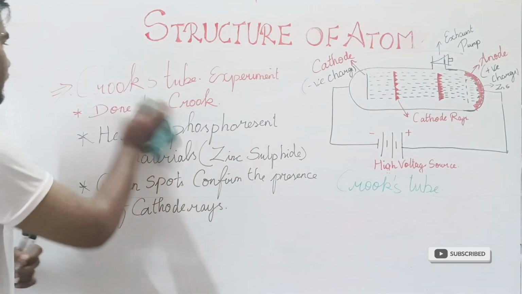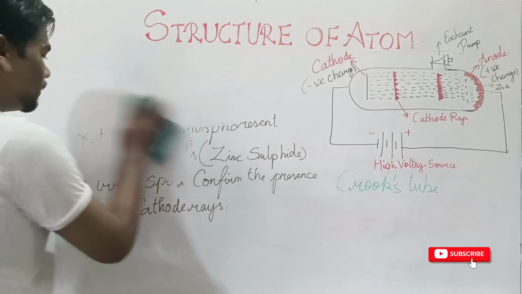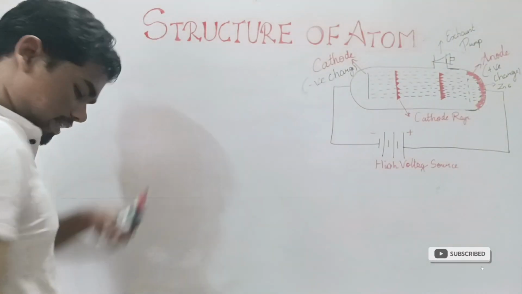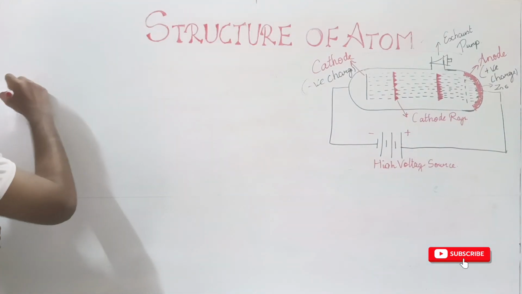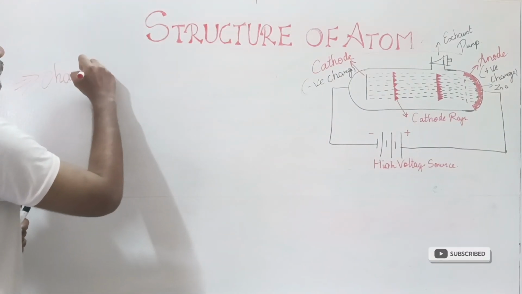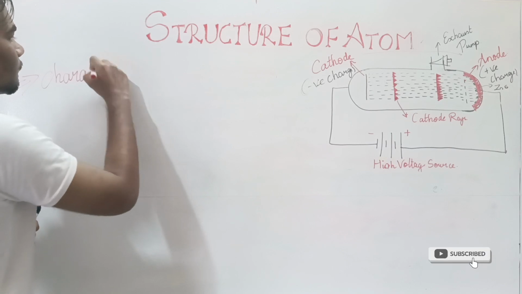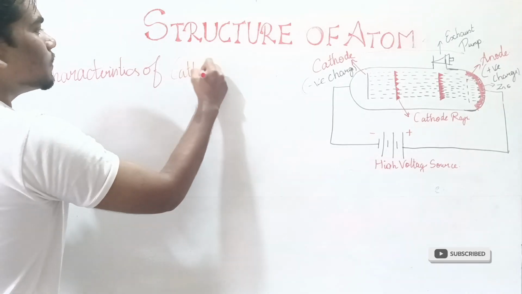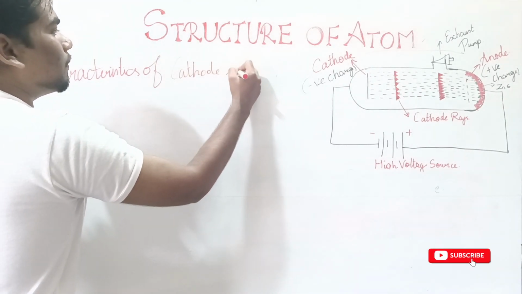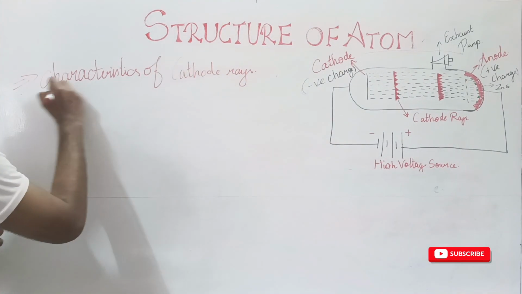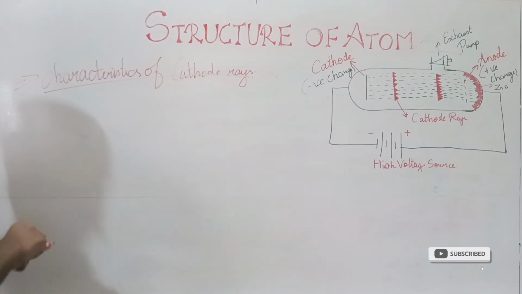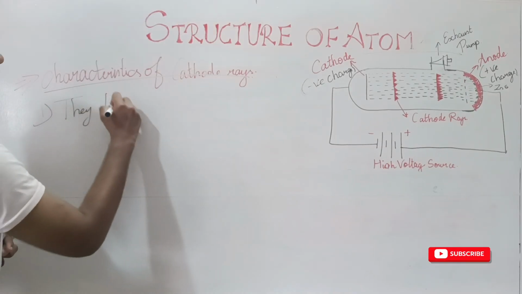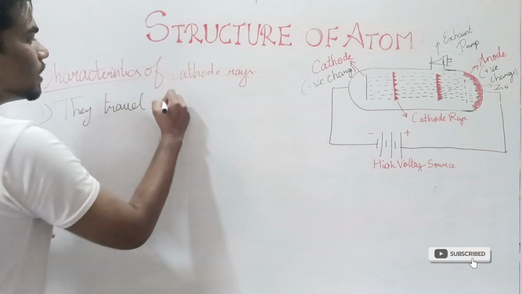Next is characteristics of cathode rays. The first characteristic is that they travel in a straight line.